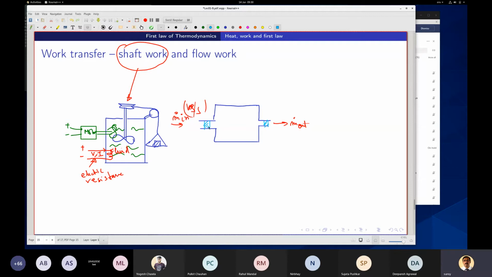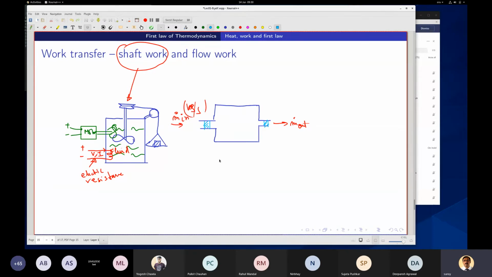So this volume is being pushed in. When this volume is being pushed in, that we call work transfer. Okay, so how do we calculate that work transfer?